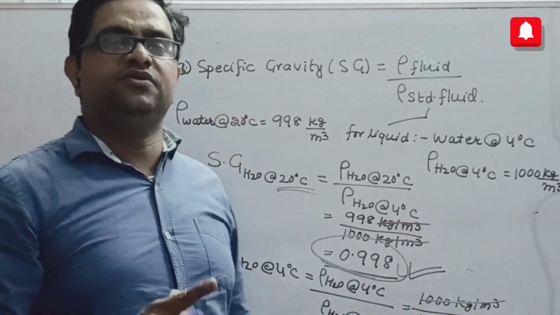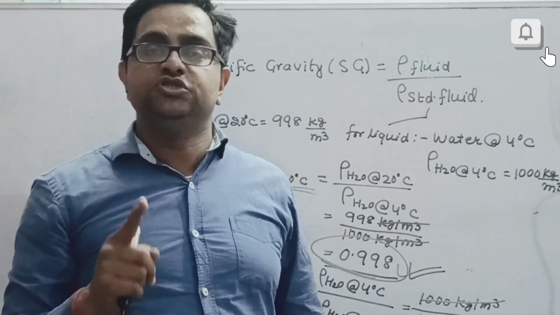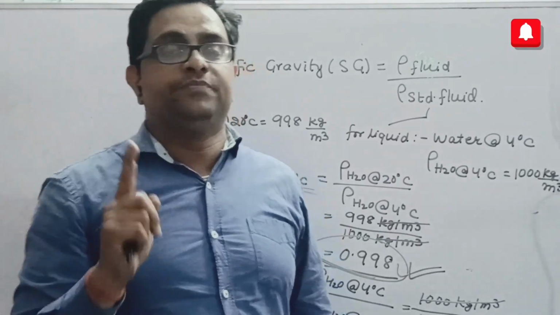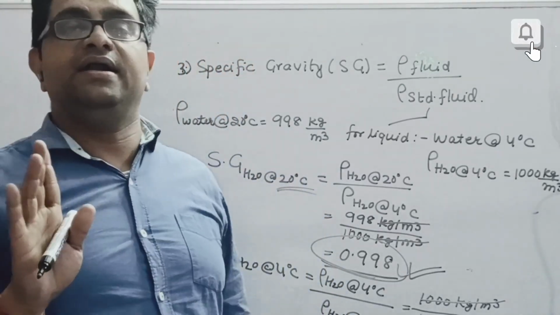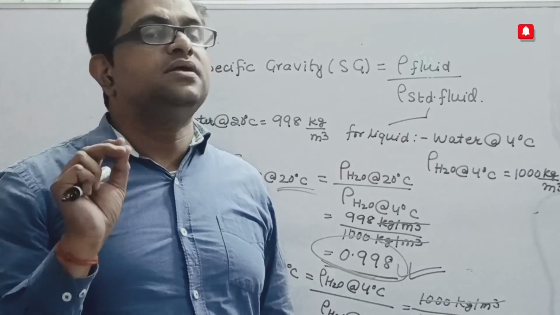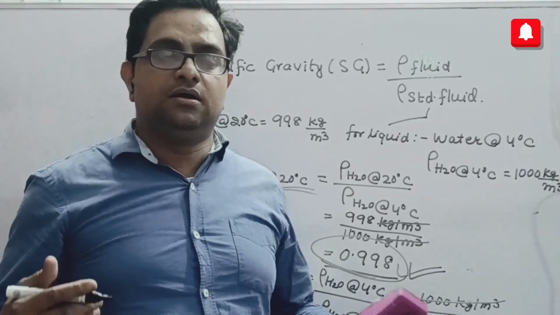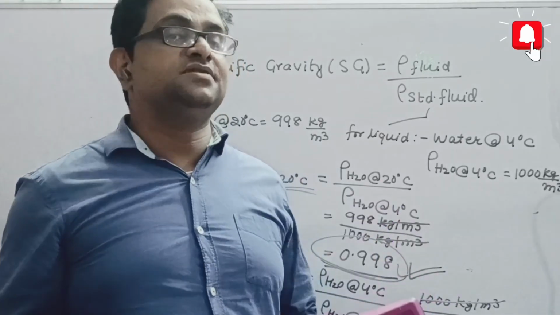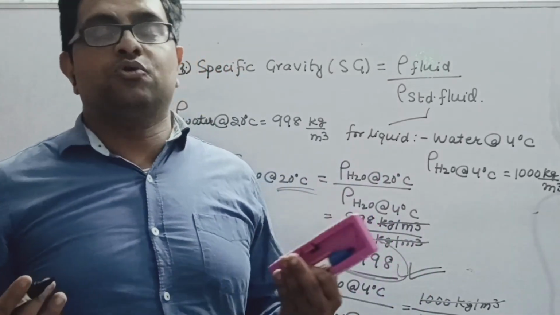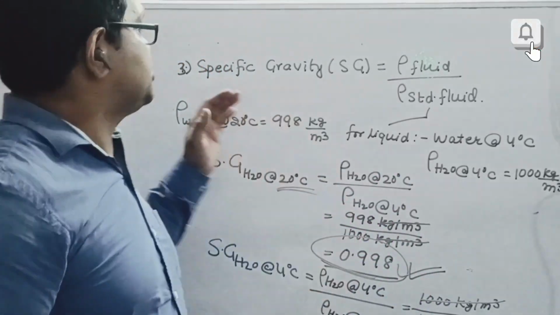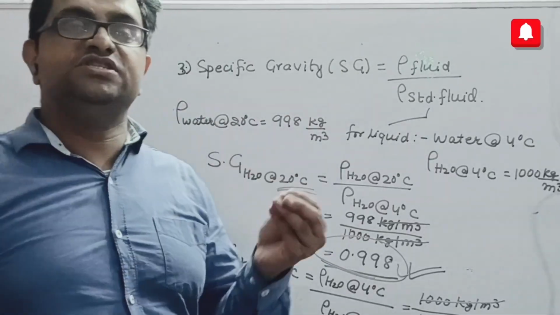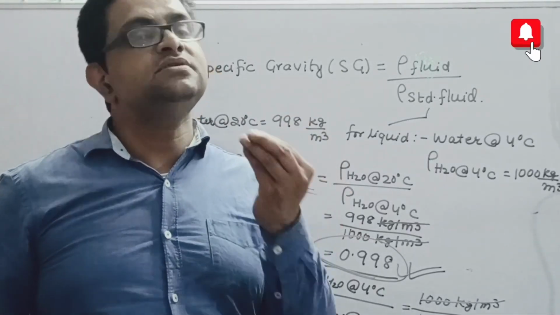Now this is a point which you must always remember, that properties are always defined at a definite temperature and pressure. Because the topic which we are going to discuss next is about this only. We are going to discuss the variation of density with changes in pressure as well as in temperature. We know that a fluid has a definite mass and volume at a specific temperature and pressure.